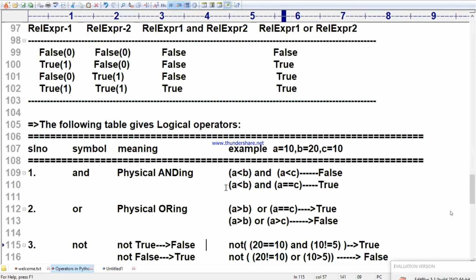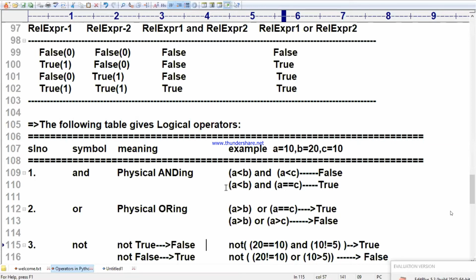No, Vijay Kumar. You asked about the OR operator, no? OR means what? Again, I will explain. LHS. Vijay Kumar, false, false. Both the expressions are false.